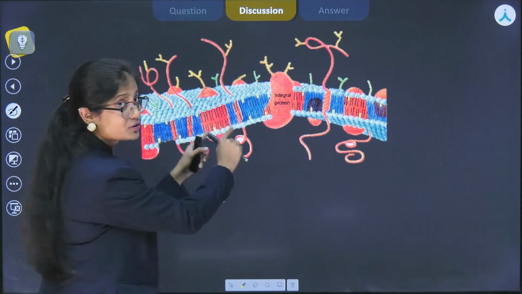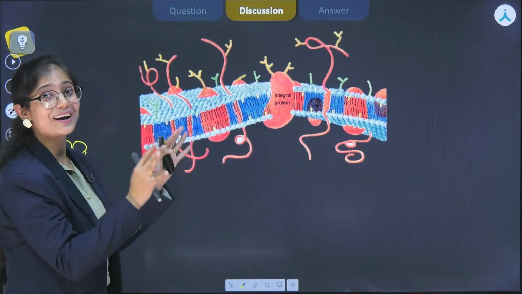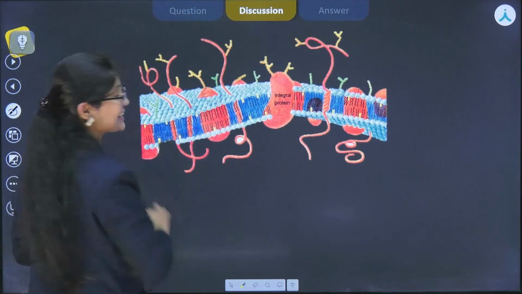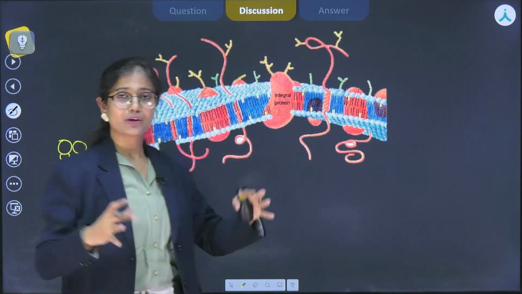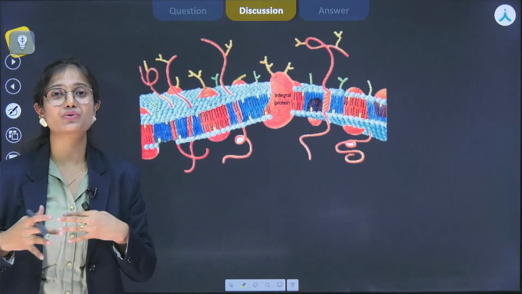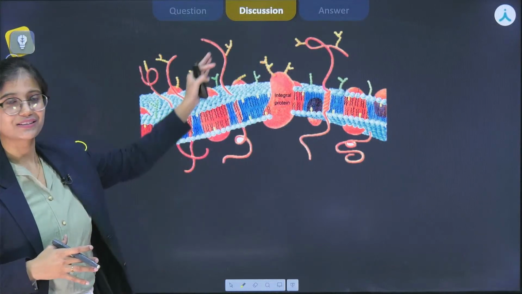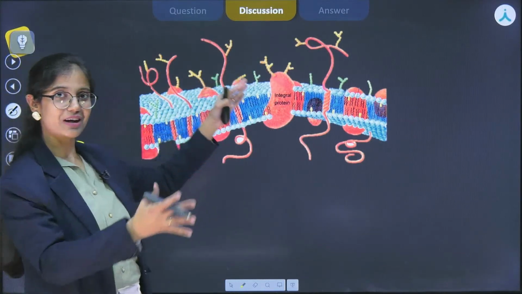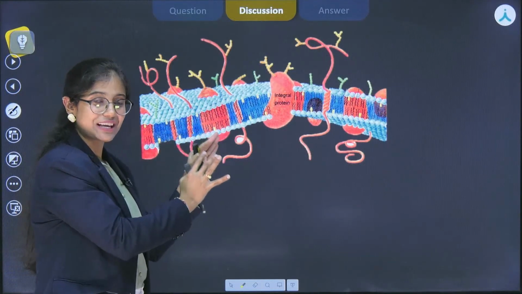These round structures are hydrophilic polar heads, and these tails are hydrophobic. So these heads are basically protecting the hydrophobic tails from the aqueous environment. Okay, this plasma membrane is surrounded by an aqueous environment, and these heads are actually protecting the tails.